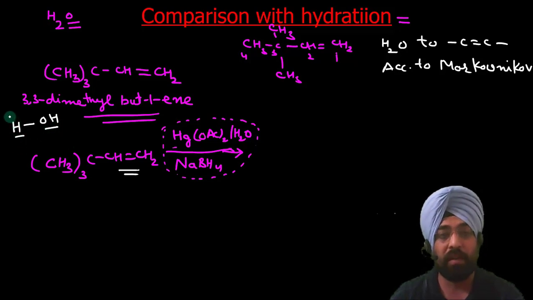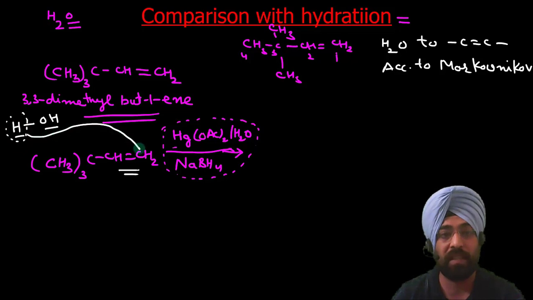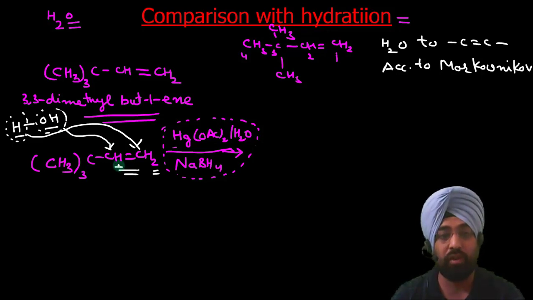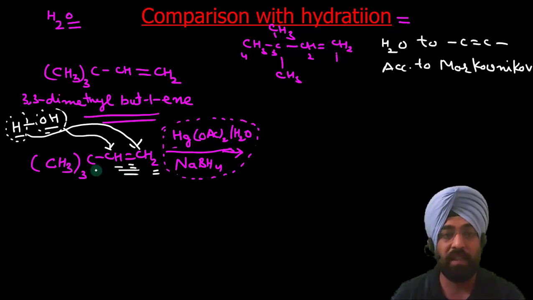According to Markovnikov rule, this positive part will go to that carbon which has higher hydrogens, it has 2 hydrogens. This negative part will go to the carbon which has a lesser number of hydrogen, because it has only 1 hydrogen. We have to choose those carbons which are involved in double bond formation. We need not bother about the other carbons.